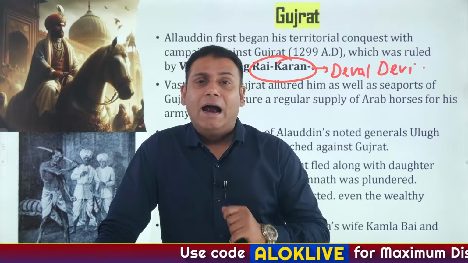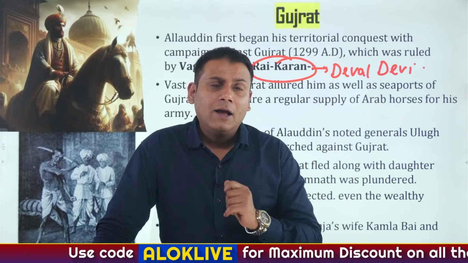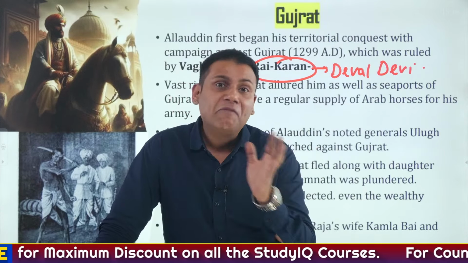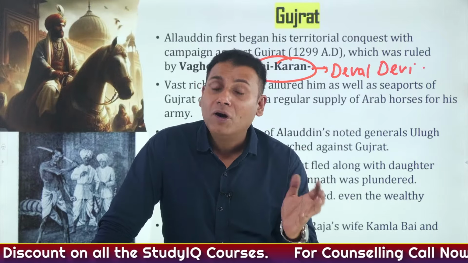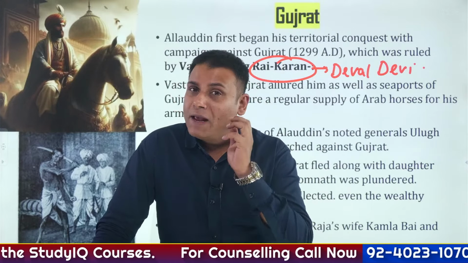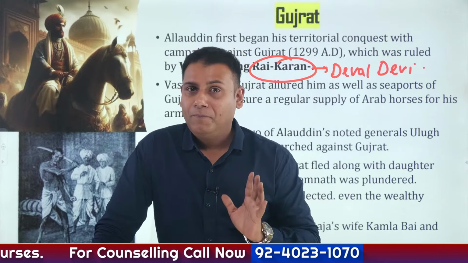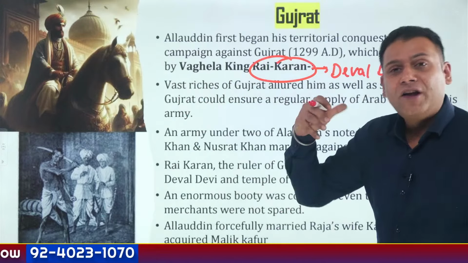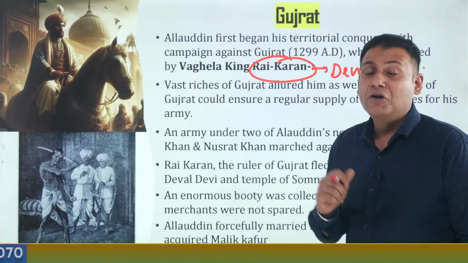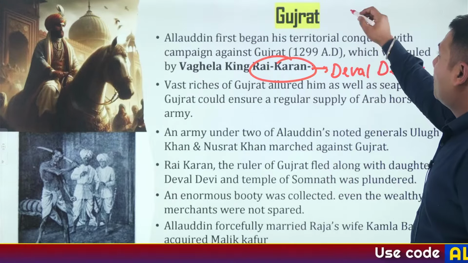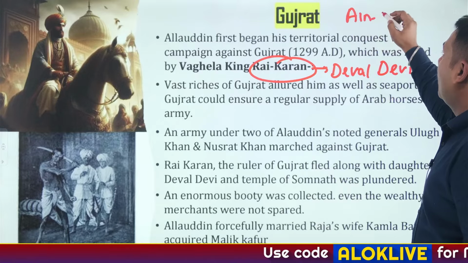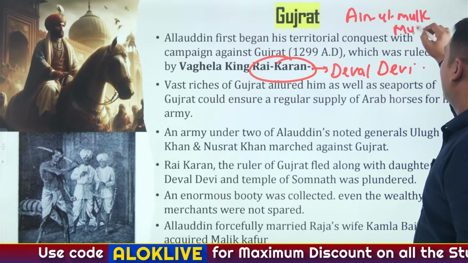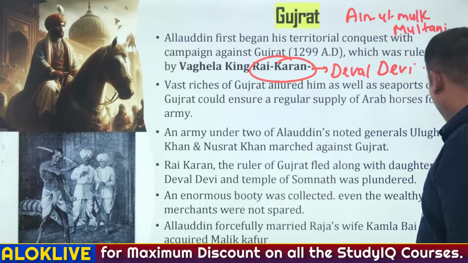On the other hand, it is also believed that Rai Karan and his daughter Deval Devi fled from the battlefield and moved towards another place. Which place did they move to? We'll see that further. Then Alauddin Khilji's military commanders also captured the region of Malwa, and a governor was appointed there, Ain-ul-Mulk Multani. So, Gujarat and Malwa.